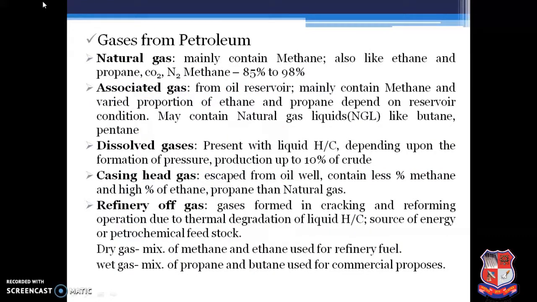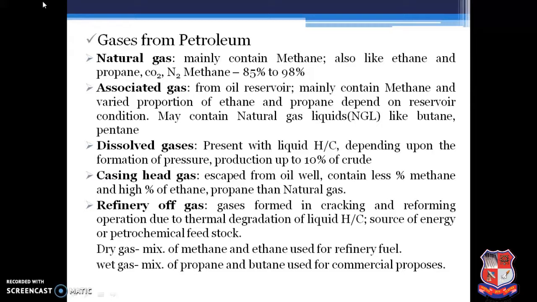From the petroleum, we can have a number of products, starting with the gases. So from the petroleum, there are different gases we will get. So first is the natural gas. Mainly it contains methane, also ethane and propane, carbon dioxide, nitrogen. Methane contains 85% to 98%.